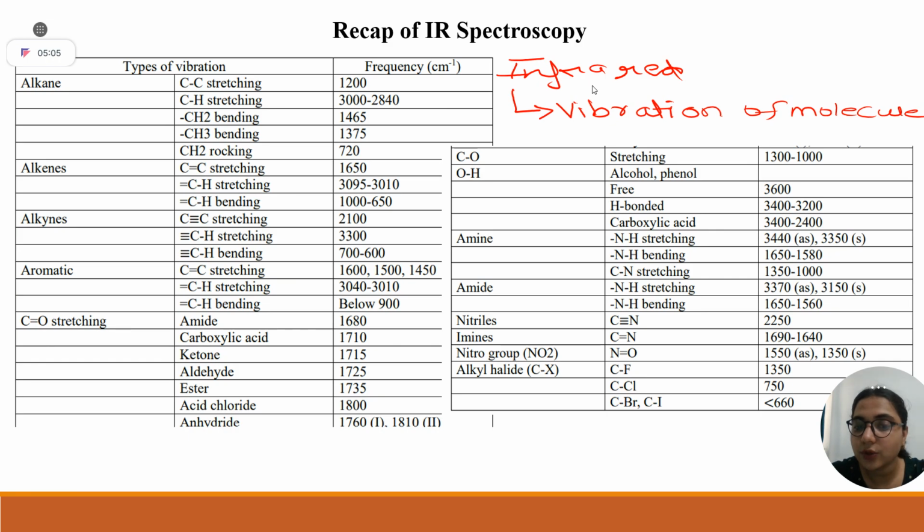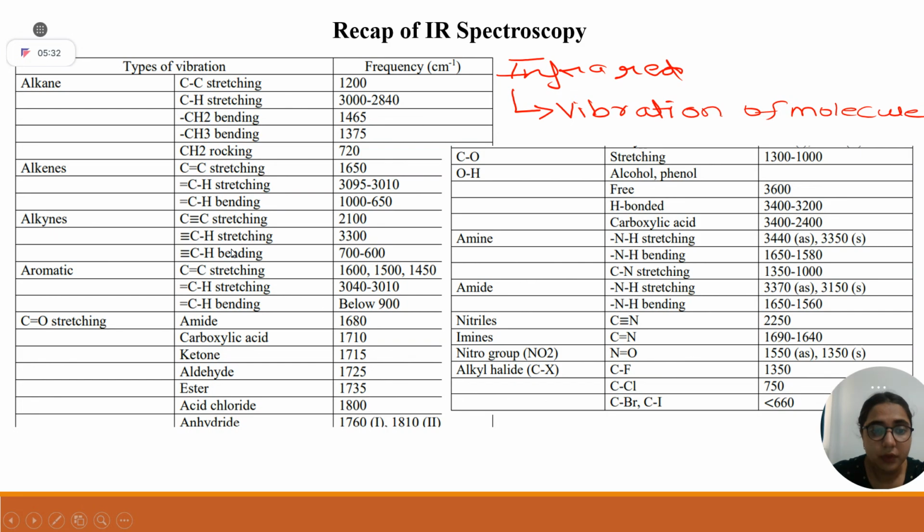OH. More the polarity of the bond, higher is the vibrational frequency. When you irradiate any compound with IR frequency range, and that compound absorbs the frequency of that radiation, it causes vibration in the molecule.